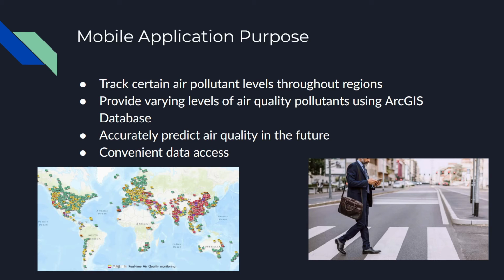The ArcGIS database is a very strong foundation of data, which we build upon to allow users to interpret and display this data. We also want to be able to accurately predict air quality data in the future using AI. We want to show not only the current air pollution data and the previous air quality pollution data, but also forecast this data to the user. And alongside that, we want to make it convenient for the data to be accessed, because otherwise it'll defeat the purpose. Next slide, please.